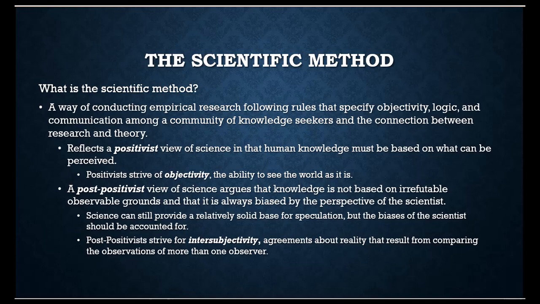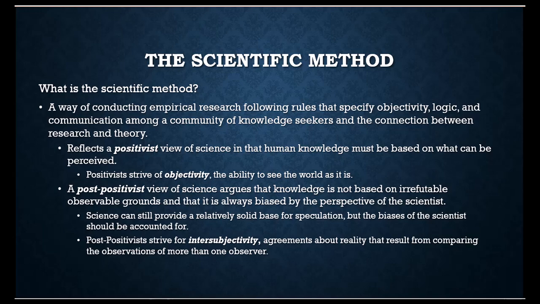So what is the scientific method? The scientific method is a way of conducting empirical research following rules that specify our objectivity, logic, and communication among a community of knowledge seekers and the connection between research and theory. This process of coming up with a theory, a hypothesis from that theory, going out and collecting data and testing that data while assuming some sort of objectivity and logic is what is called a positivist view of